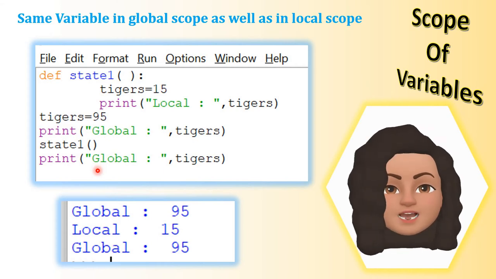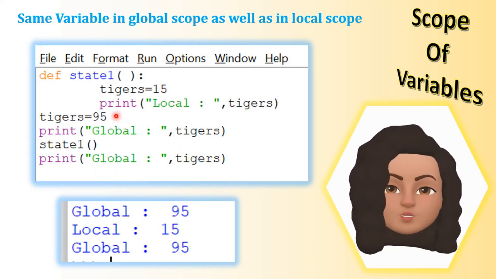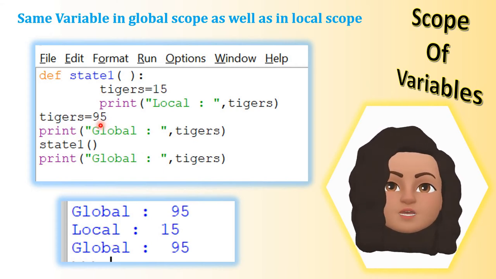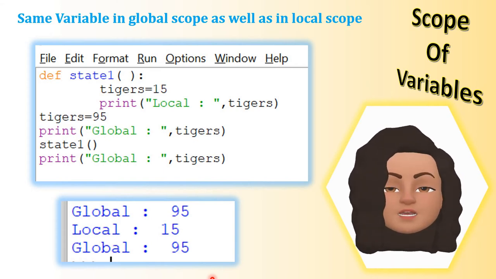The next statement is again a print statement, global tigers. Here the value 95 is printed because tigers equal to 15 is declared inside the function and can be accessed only inside the function. When it comes out of the function, tigers will assume the global variable value only, which is 95. Okay, so a global variable can be used in any part of the program, but a variable which is declared locally can be used only inside the function.